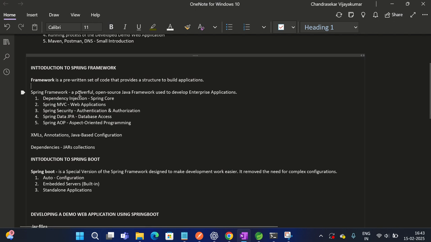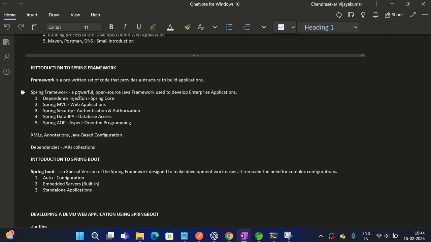So what is the definition of a framework? A framework is a pre-written set of code that provides a structure to build applications. It helps developers by providing reusable components, tools, and best practices, so they don't have to write everything from scratch. Do you understand? Developers don't have to write everything from scratch.